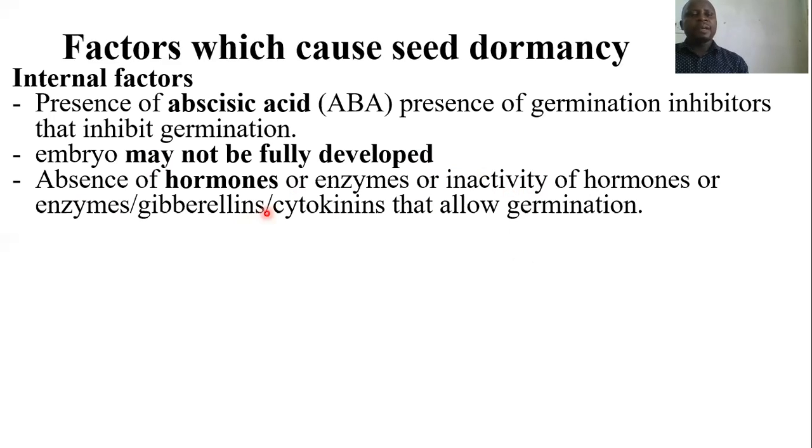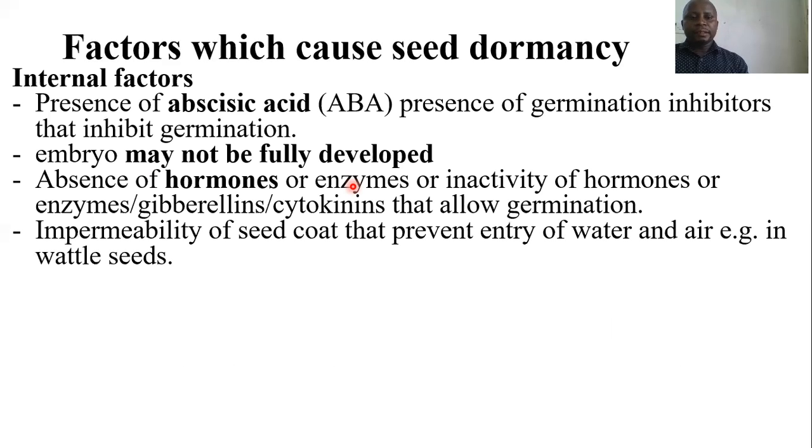Or there might be absence of some enzymes which are very important in germination, as we shall see later. So if such growth factors are missing, then seed dormancy may occur. Lastly, under internal factors, we have impermeability of the seed coat. If the seed coat is impermeable, it will prevent entry of water and air, like in wattle seeds. This will result in seed dormancy.